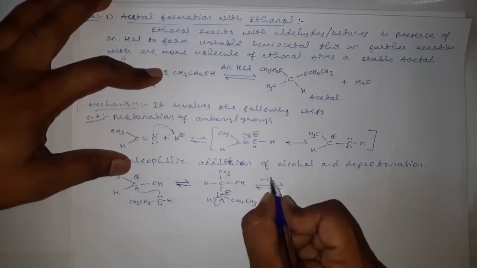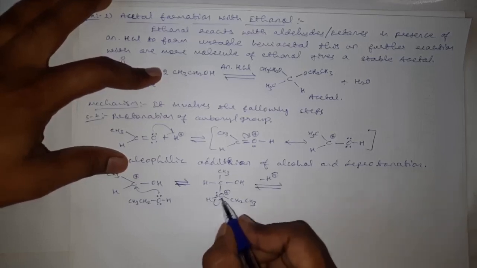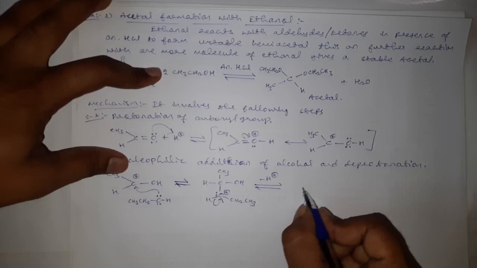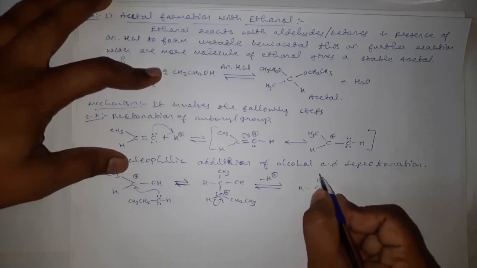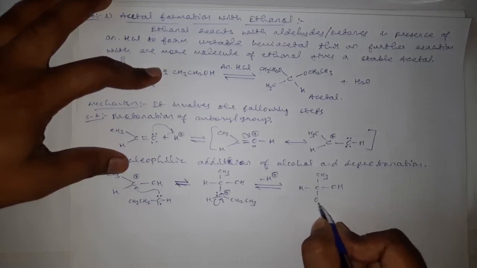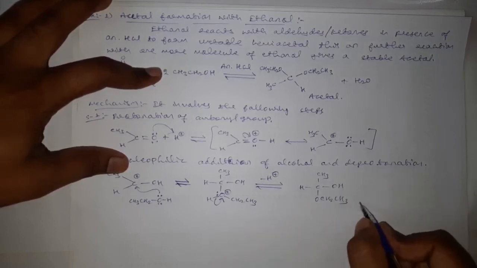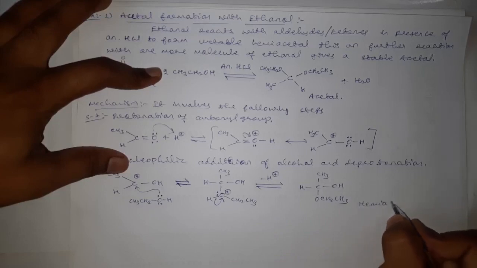Deprotonation, that is a loss of H plus. This hydrogen will go, and this bonded pair of electrons will now remain with the oxygen, CH3CH(OH)OCH2CH3. Okay, this is what? Hemiacetal.